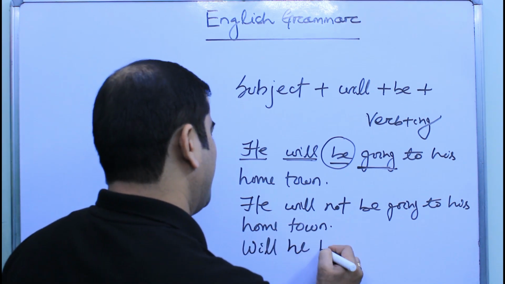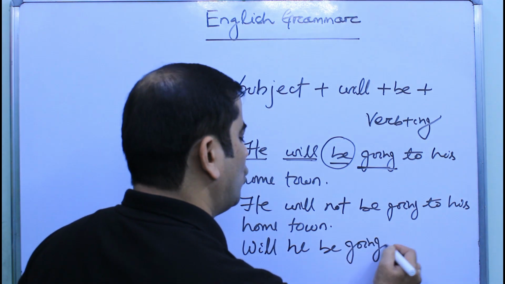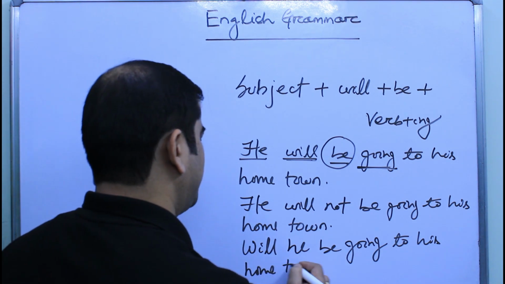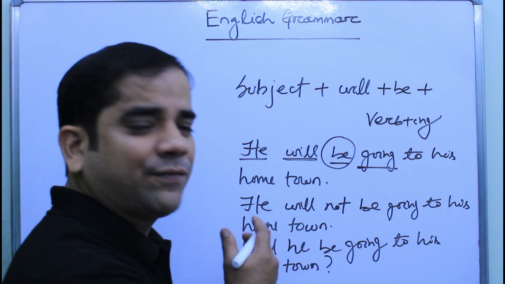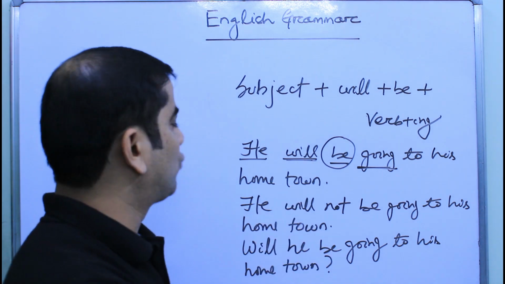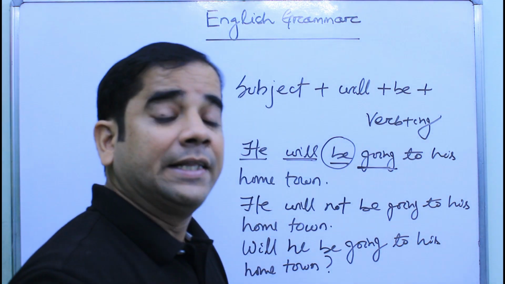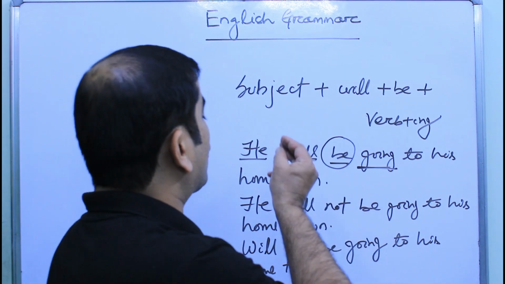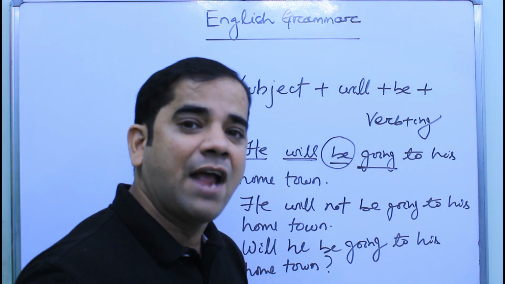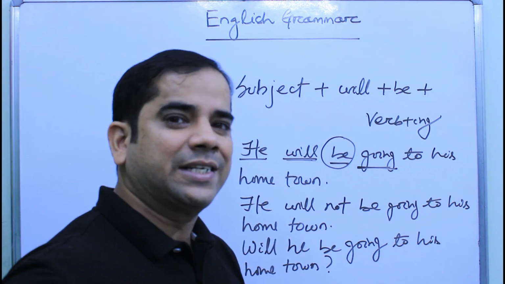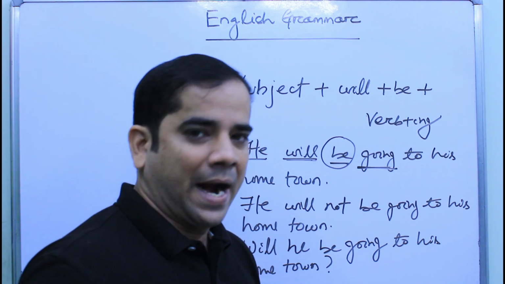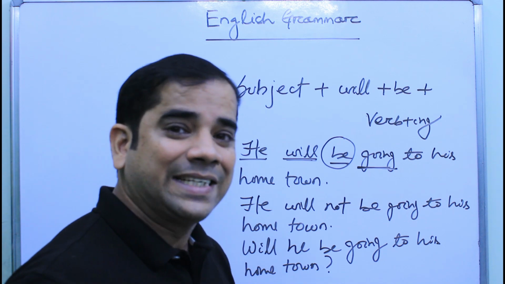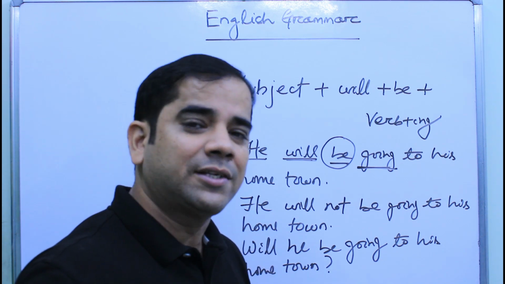Will he be going to his hometown? So in this way we can form the interrogative sentence out of the affirmative sentence. The process of formation of negative and interrogative sentence out of an affirmative sentence is same for all the tenses. You just need to keep it in mind. Okay. So in these ways we can form the sentences in case of future continuous tense.